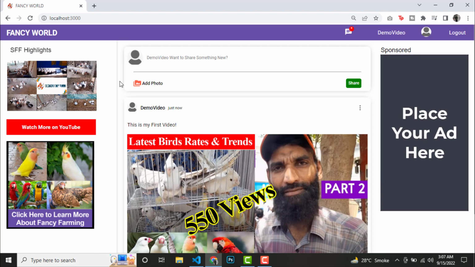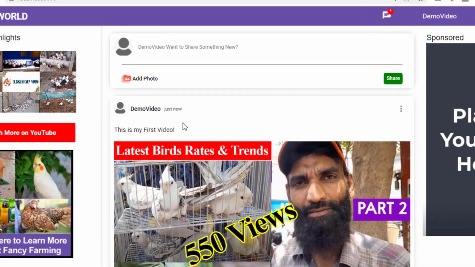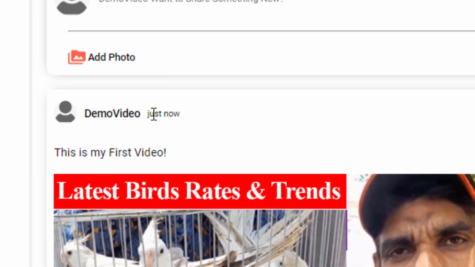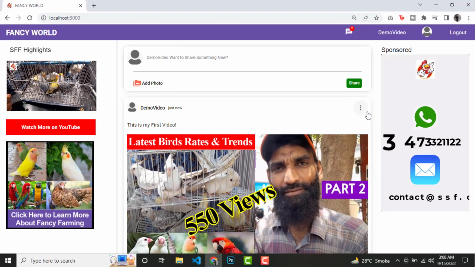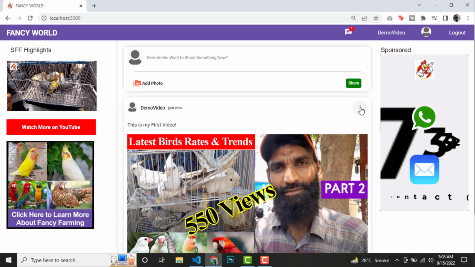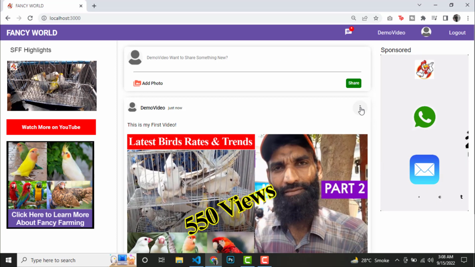As you can see now, the post is uploaded and added to the post feed, and likewise it is also added to the database of the user. And there's one more important thing, that we have added timestamps which tell the user when the post was created. So even after 5 or 6 months, when the user is visiting this page, he knows that, okay, I created this post like 6 months ago.